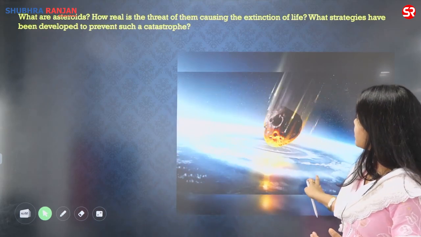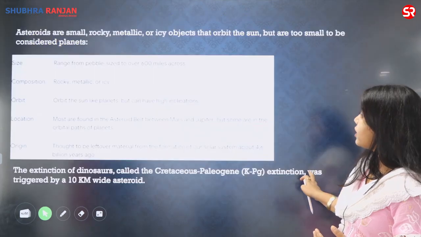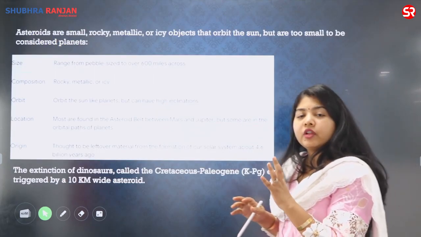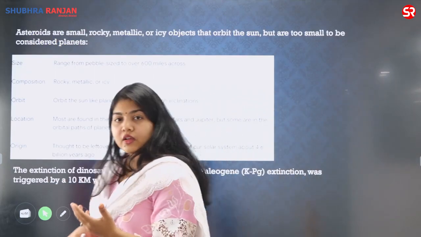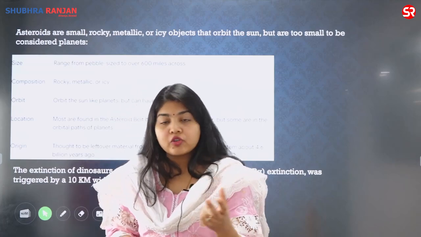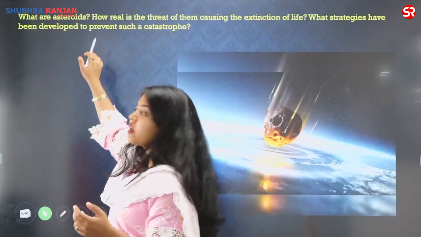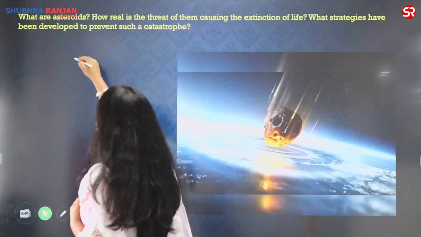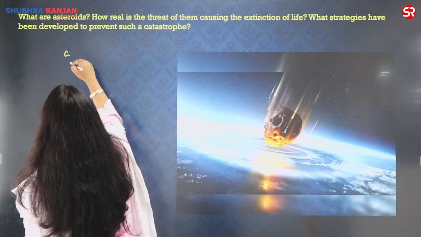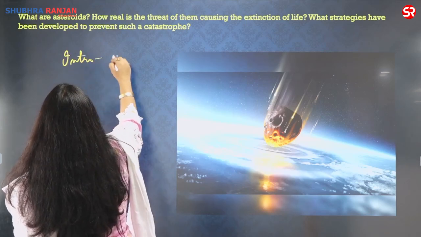This is how the asteroid is moving towards the Earth. Now you have to understand. First, very briefly, we have to talk about the recent event. We can either define what asteroids are, because the question is talking about asteroids. So the best way of writing is, in the introduction, define asteroids.